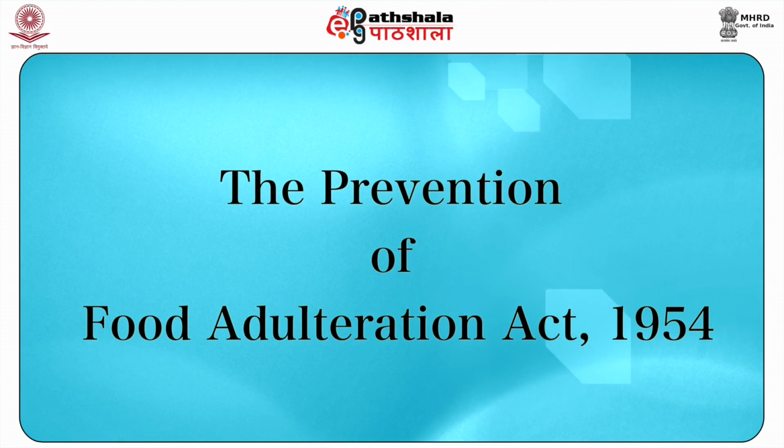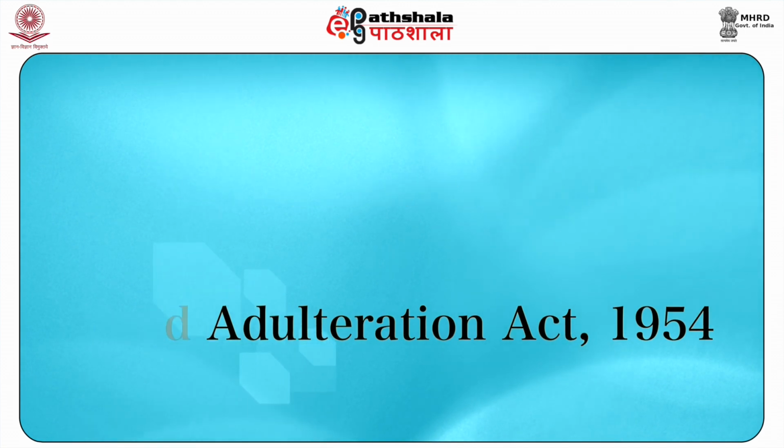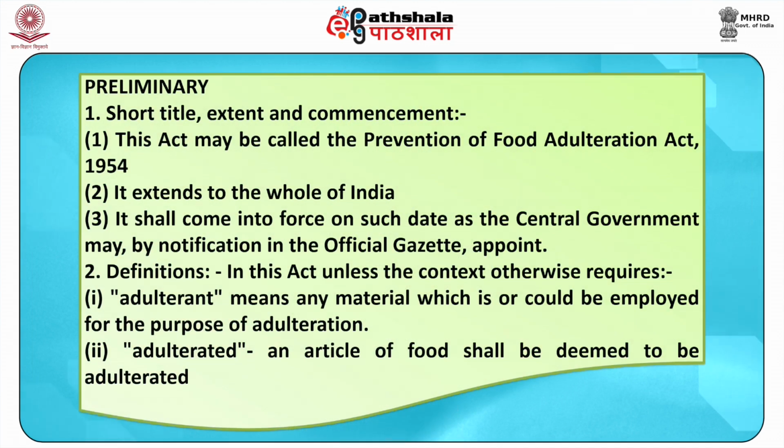Next is the Prevention of Food Adulteration Act of 1954, an act to make provision for prevention of adulteration of food. It was enacted by Parliament in the 5th year of the Republic of India. It is read as follows. First, short title, extent and commencement. This act may be called the Prevention of Food Adulteration Act 1954. It extends to the whole of India. It shall come into force on such date as the central government may, by notification in the official gazette, appoint.